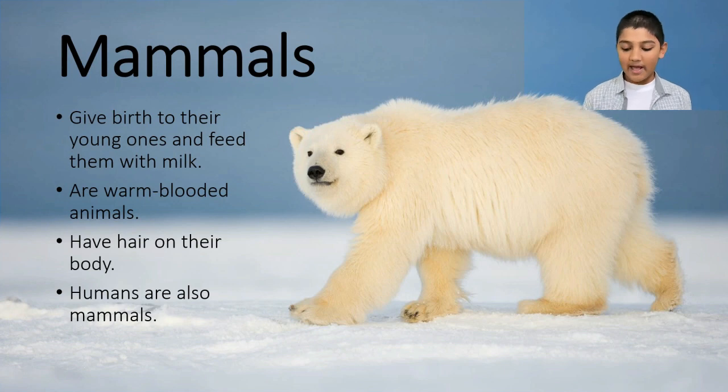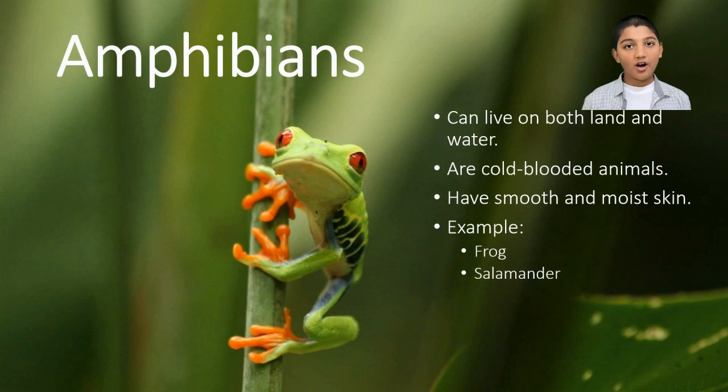Moving on to amphibians. Amphibians are vertebrates that can live on both land and water. They are also cold-blooded animals. They have a smooth and moist skin. Examples of amphibians are frogs and salamanders.